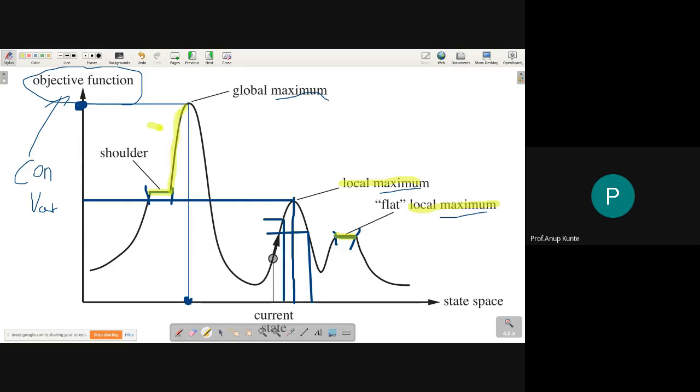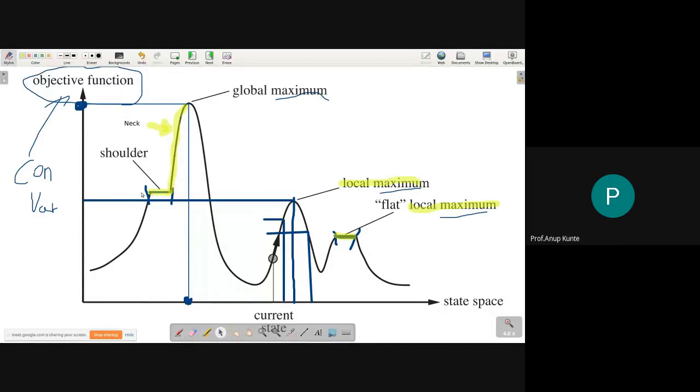So this particular thing, we can call it a neck. Sorry, it's too short, because it is having objective function values greater than that of the values which are present on the flat top.